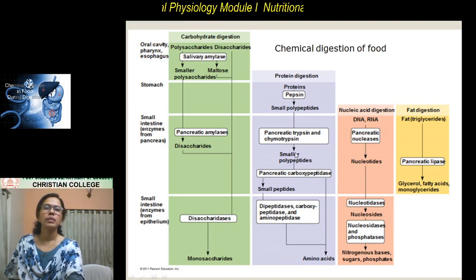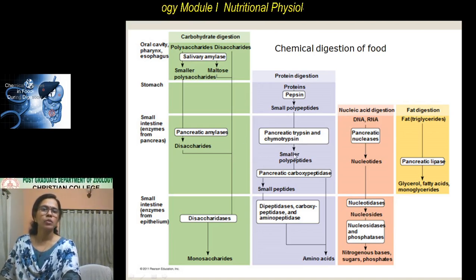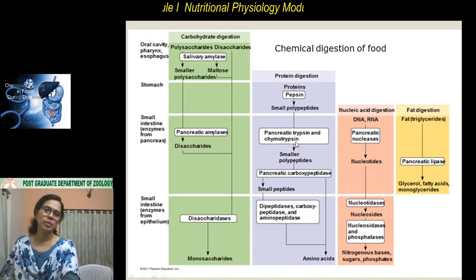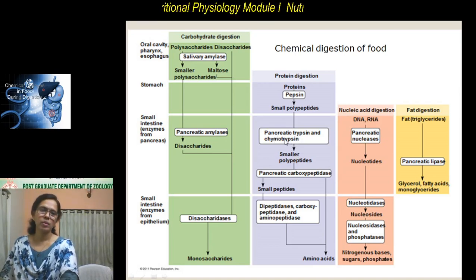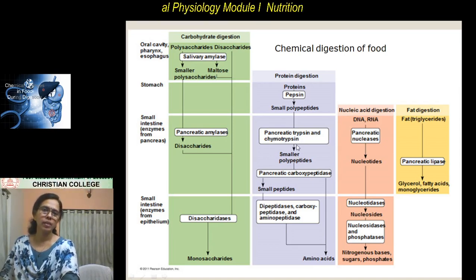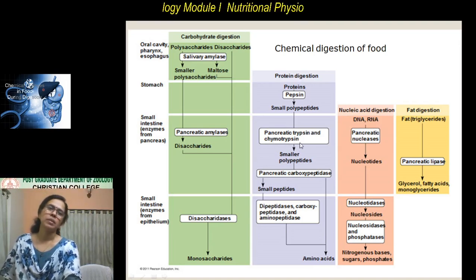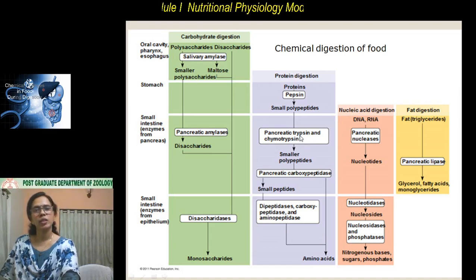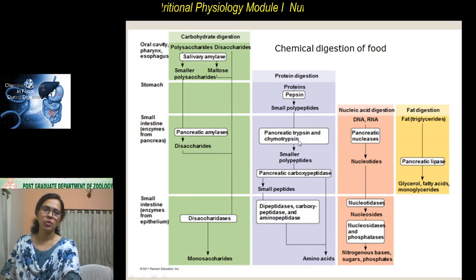Here also the process is continued. The enzymes which digest the proteins here are trypsin and chymotrypsin. These enzymes are secreted by the pancreas, so they are present in the pancreatic juice. And trypsin and chymotrypsin, just like pepsin, are also present in inactive forms known as trypsinogen and chymotrypsinogen.